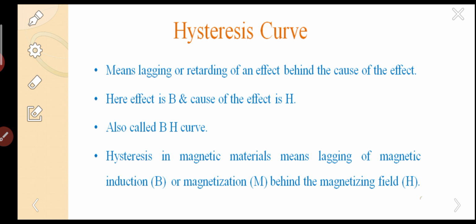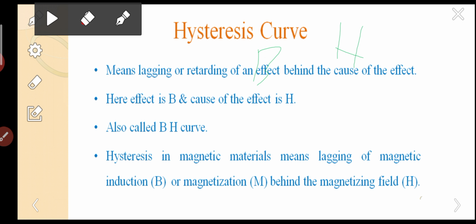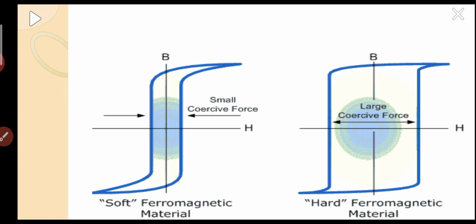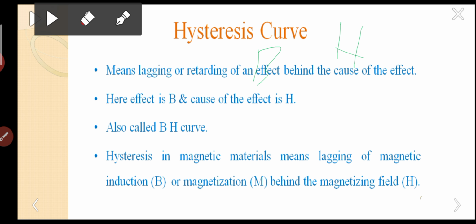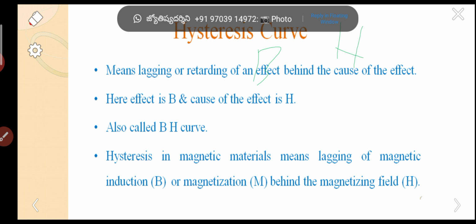Here the effect is B, the cause is H. Sorry for the inconvenience. The effect is the magnetization, the cause is the applied magnetic field.